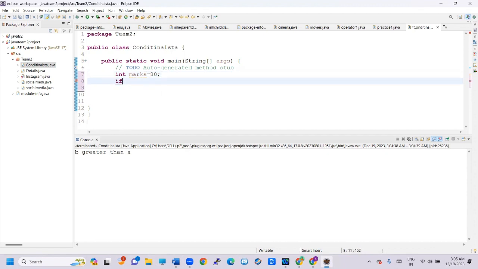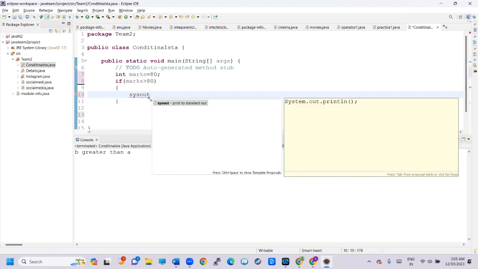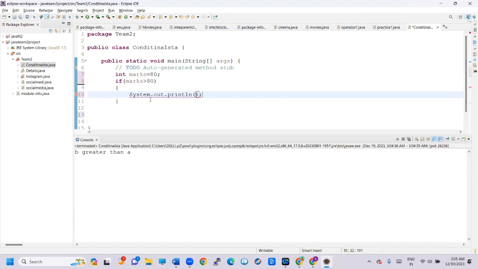Here I'm giving the if statement first: marks greater than 80. We call sys out, A grade.